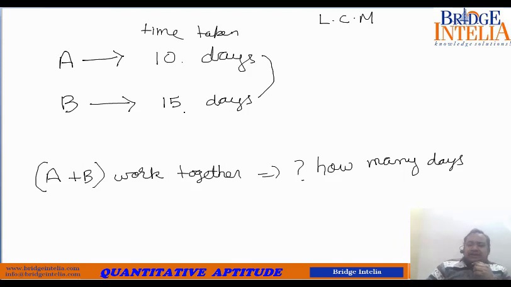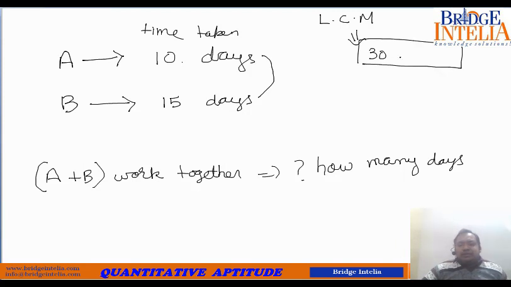It is 30. Now what to do with this 30? You assume the work to be 30 units. If you assign some value to work, then things start taking shape automatically. Let's understand how.